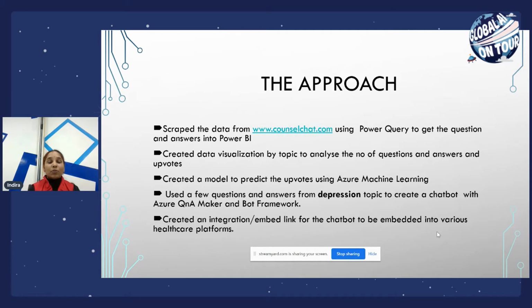So we looked around and found this website called counselchat.com, where licensed therapists answer questions that are being asked. So we took that data and scraped it using Power Query.